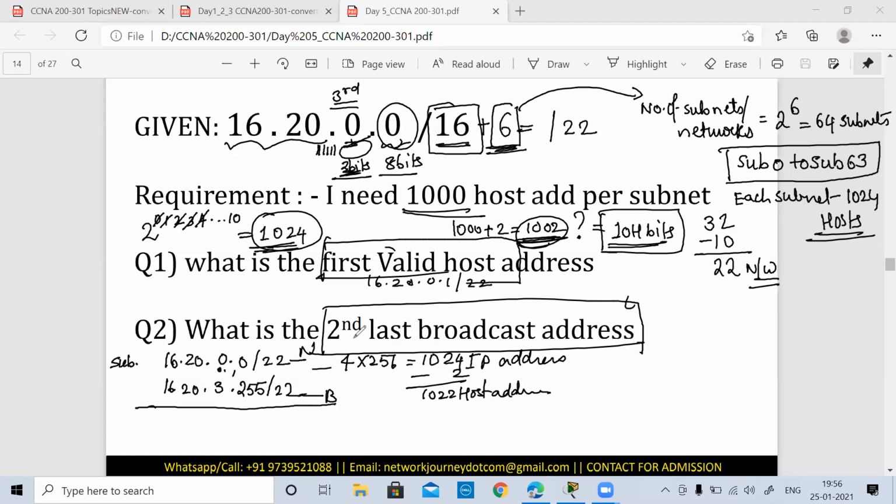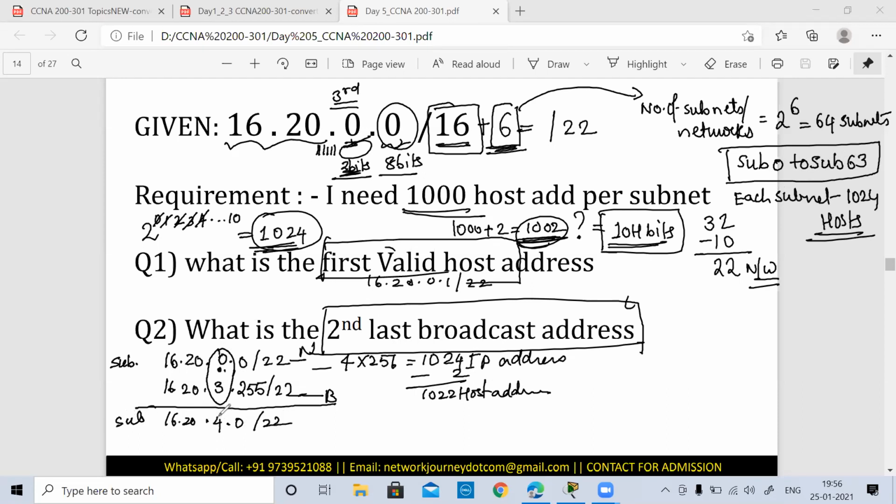Now coming back to my second last broadcast address, because I cannot go and write all the 64 subnets. I need to be mentally able to do that. So how am I doing it? Because I know that now this is varying in the multiple of 4s. Okay, 0 ones are 0. Next we'll start from .4.0, 16.20.4.0/22. This is going to be subnet 1.